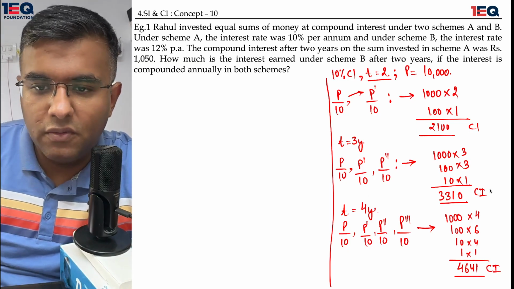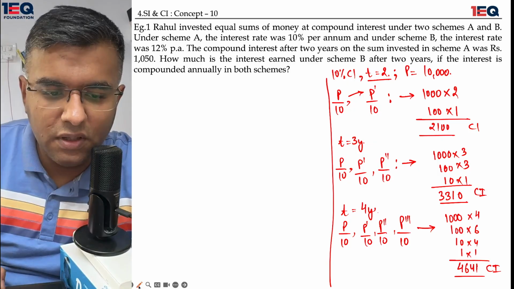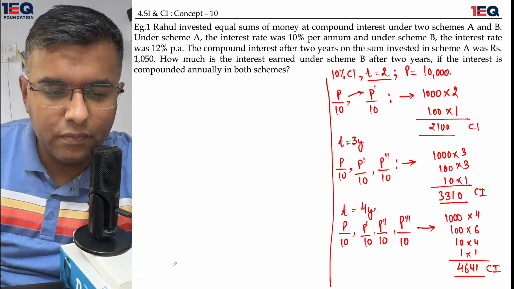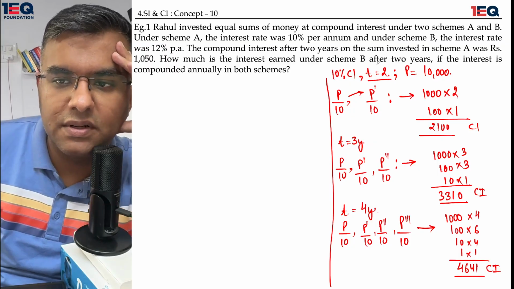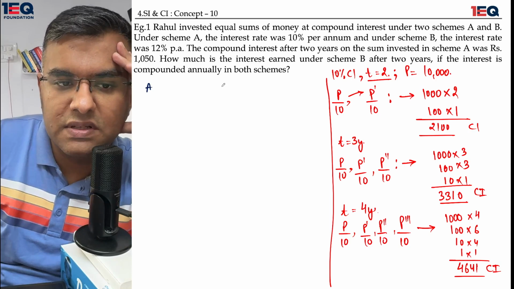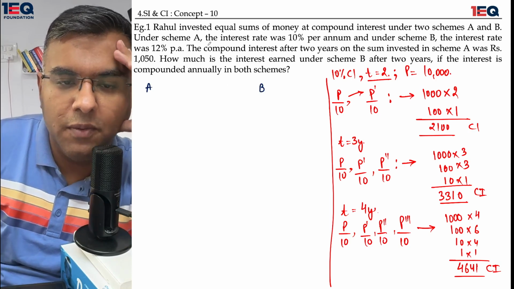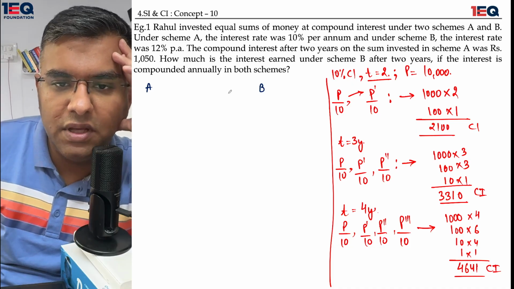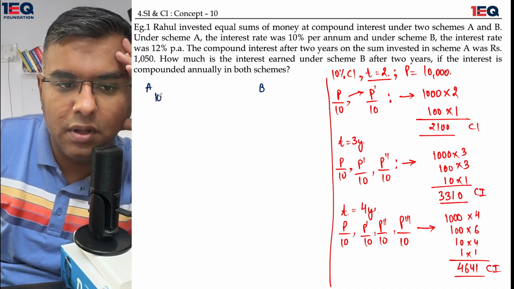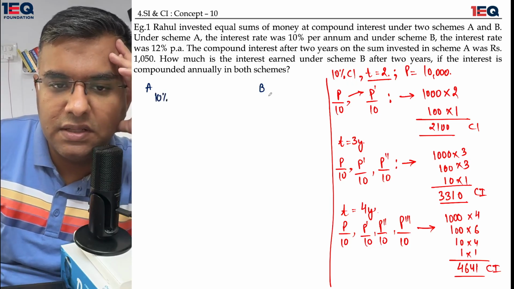Now I would be solving this question here on the left hand side. Rahul invests two equal sums of money at compound interest under two schemes A and B. This is scheme A, this is scheme B. Under scheme A the interest rate was 10% per annum, and under scheme B the interest rate was 12%.